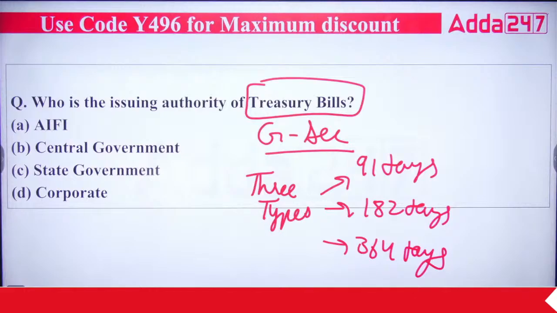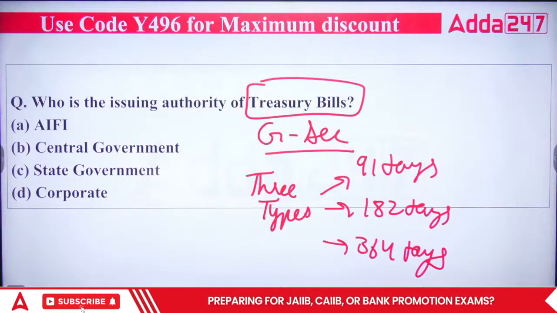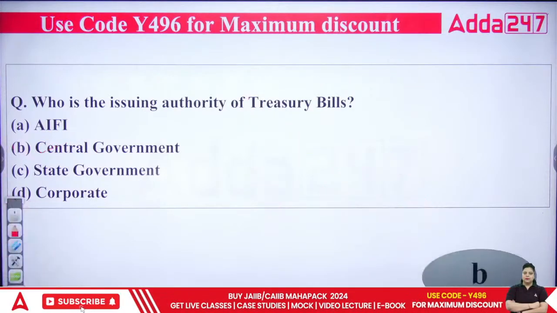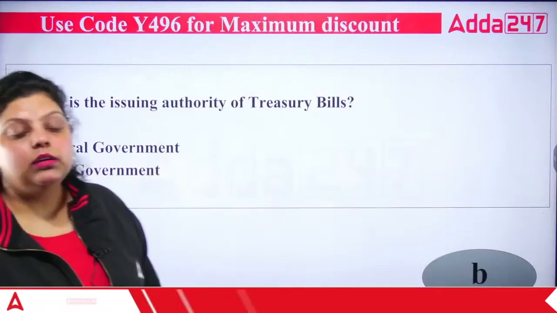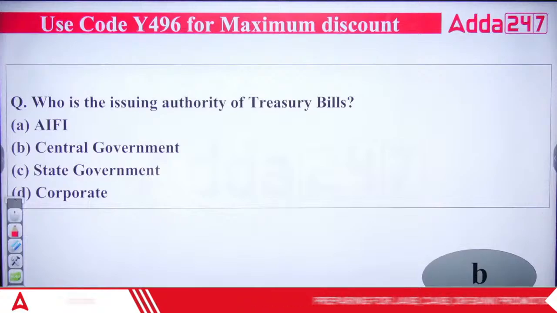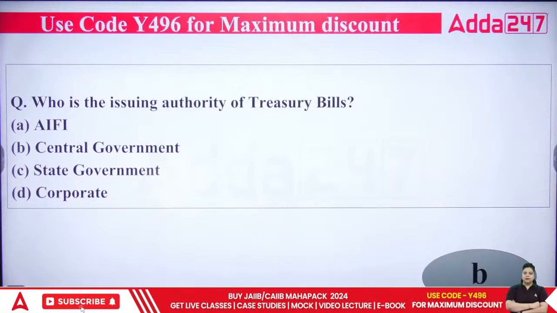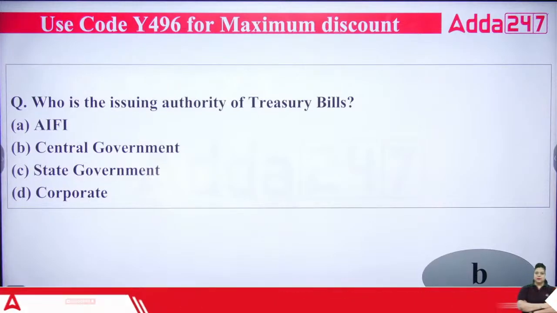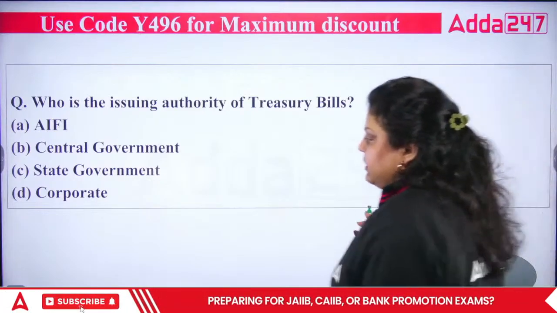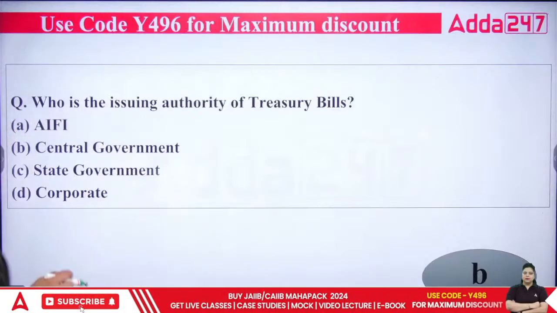91, 182, 364. And it is issued by whom? It is issued by the central government. So the right answer will be B. And do remember, treasury bills are used by RBI in monetary policy transactions, and in the money market as well, to maintain the liquidity of the market. So the right answer will be B.